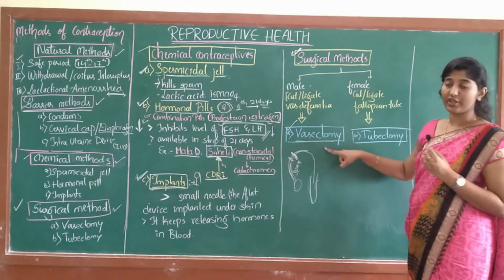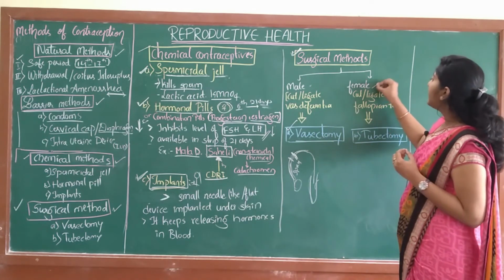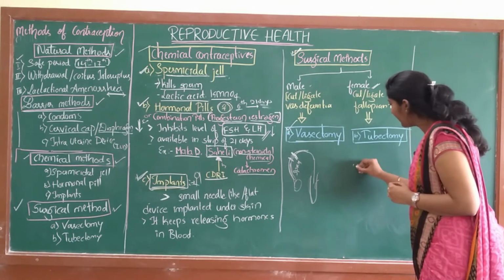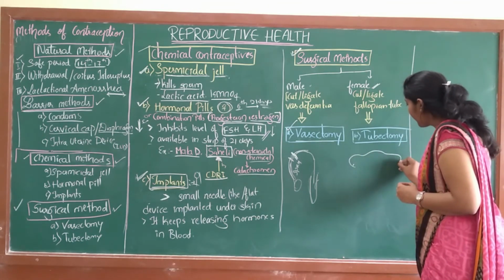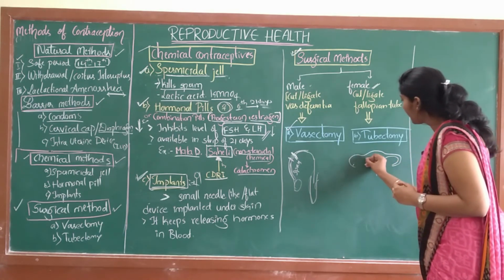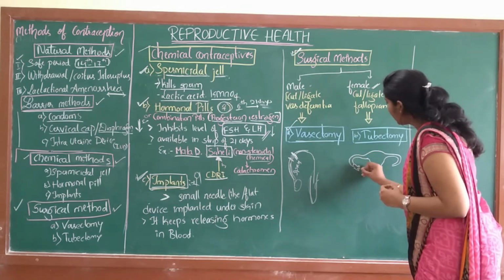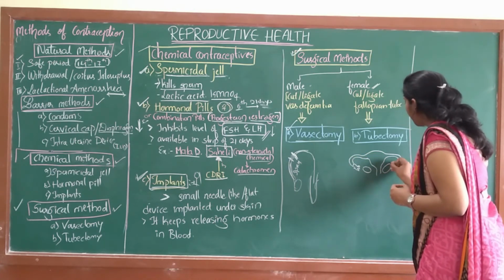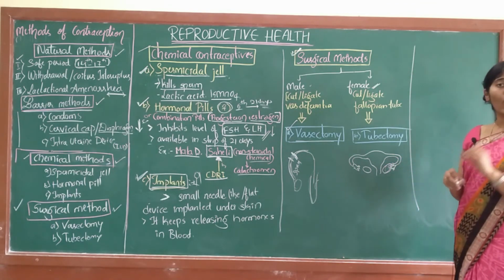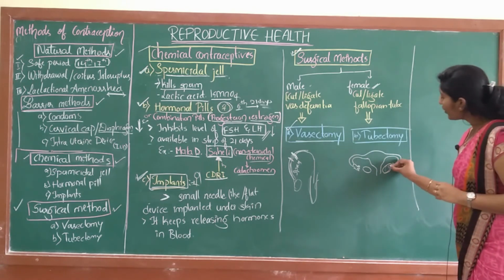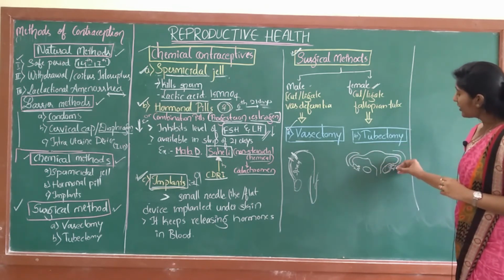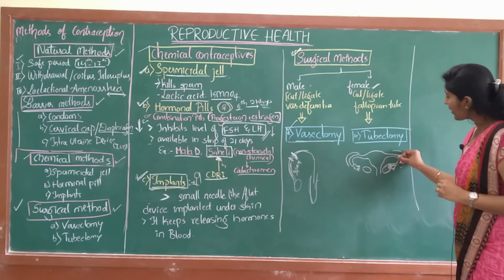Now in case of female also, the fallopian tube you have already studied, right? So this is the uterus, vagina, and these are the ovaries, which are responsible for the formation of the egg or ovum, the female gamete. Through this fallopian tube the egg is able to travel.